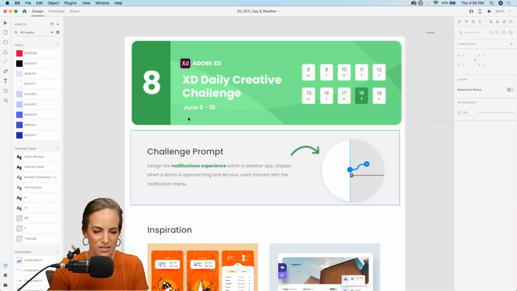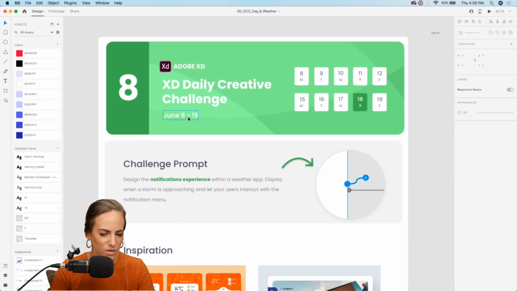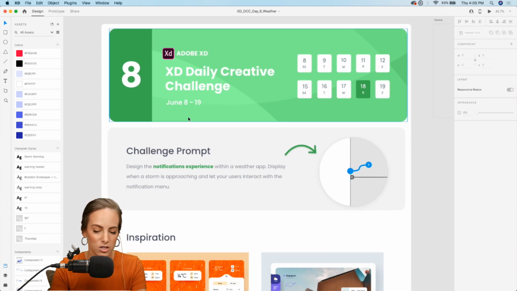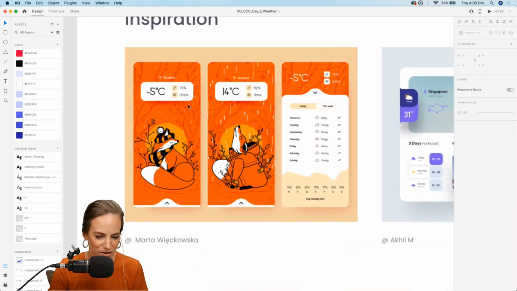So let's jump right into our starter file. Thursday, a weather app, as I mentioned. Really focusing on that notifications area, usually in the top menu bar, sometimes at the bottom. I feel like there's really not a lot of bottom bars anymore. Mostly it's going to the top. Anyway, just a little thing that I noticed.